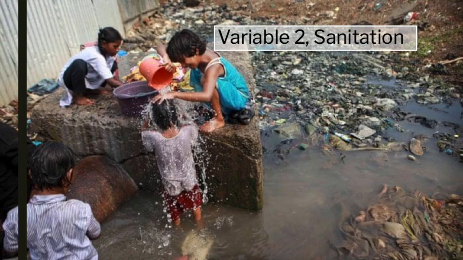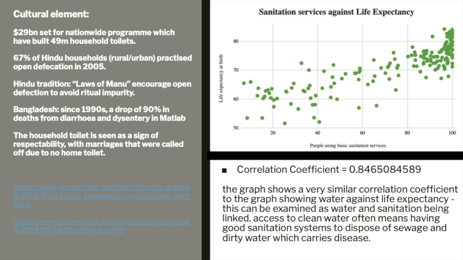Further research done showed a strong correlation between people who use basic sanitation and life expectancy. Sanitation is essential for health, as crowded defecation and poor hygiene can lead to increased disease. In the case of India, however, increased sanitation infrastructure may not necessarily increase public health or life expectancy due to cultural tradition, unlike its geographic neighbours such as Bangladesh.